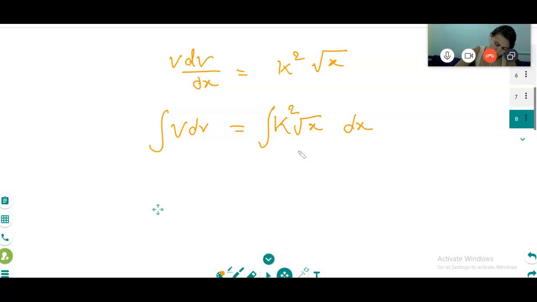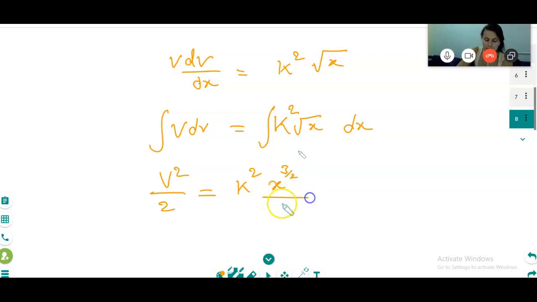Integration of v dv is going to be v squared divided by 2, equal to k. K squared is a constant, so you take it outside the integration. K x power half, because x power root means half power. So it's going to be x power 3 by 2, divided by 3 by 2, plus c.